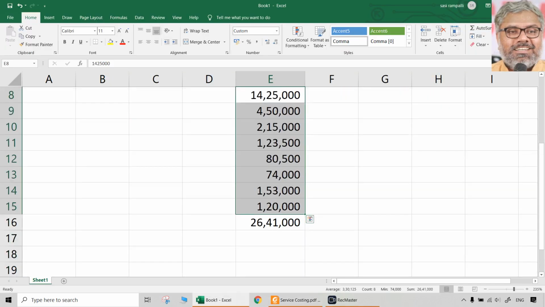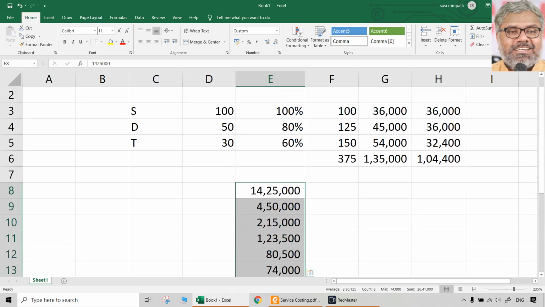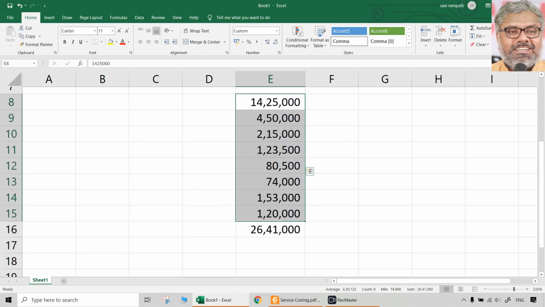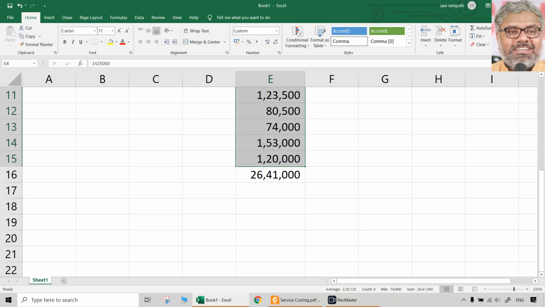That should be equal to 1,04,400 into revenue. Let us say revenue or room rent per day is X. Then what can we comfortably form an equation type is